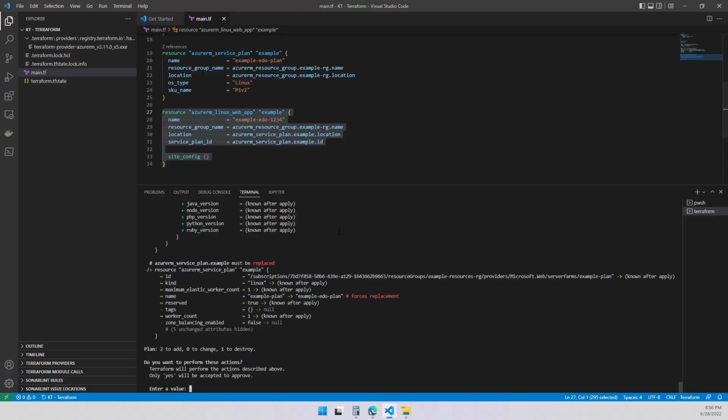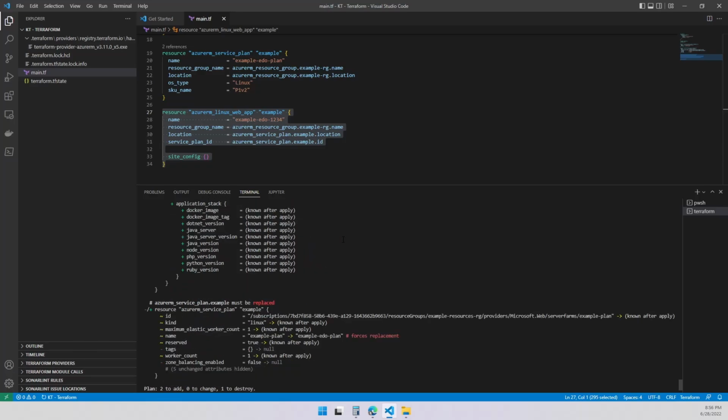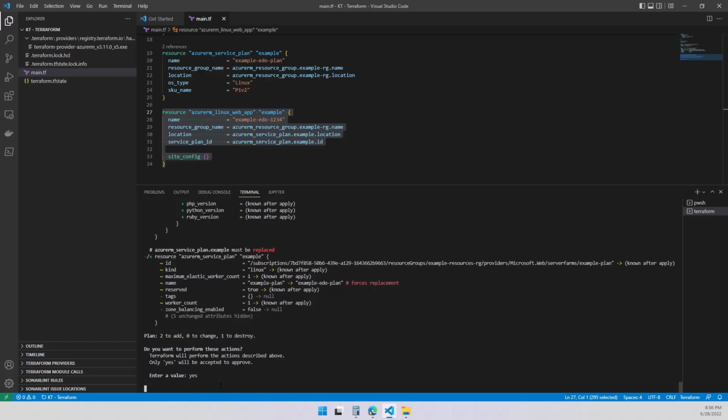And the first thing we're going to be looking at here, it runs the plan again. It's going to give us the warnings and the whistles, right? It says, hey, this service plan is going to be changed because when you change the name, it's going to be replaced. So it forces a replacement, right? So it says we're going to go from example plan to example idio plan. If you're fine with that, let's say yes. So it will start.